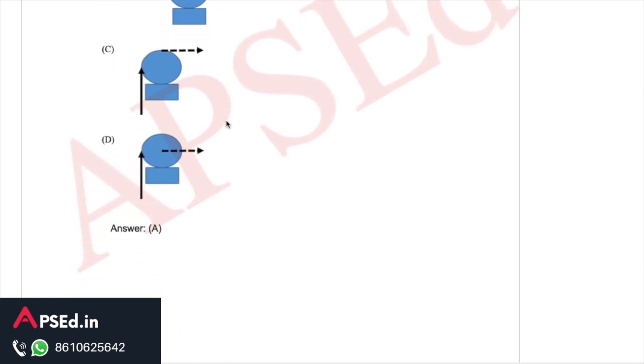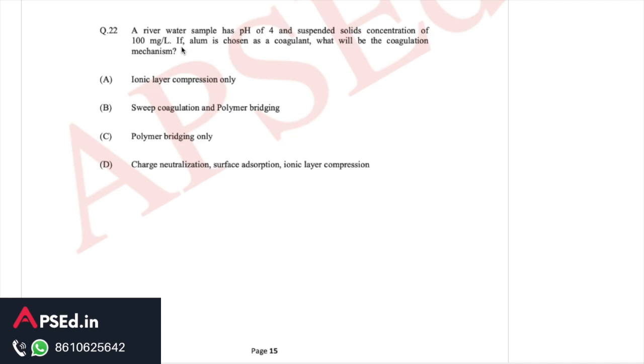So here the option A is correct answer. Then this question says a river water sample has pH of 4 and suspended solid concentration of 100 milligram per liter. If alum is chosen as coagulant, what will be the coagulation mechanism? So here the thing to notice is that the concentration of suspended solids is very high, and in that case the mechanism that comes into picture is sweep coagulation. So option B is the correct answer for this.